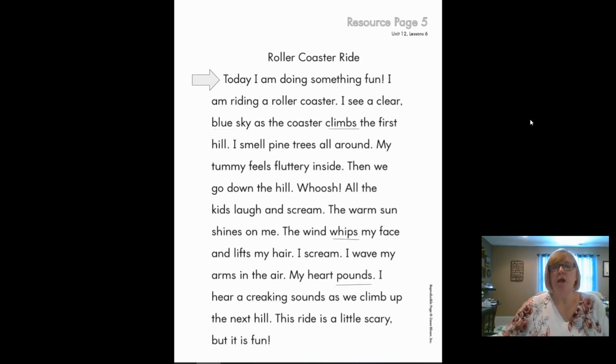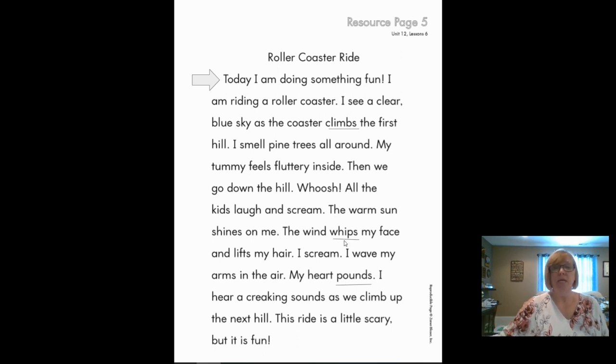Now, on this page, I have underlined some precise verbs. Okay? On this one, I see a clear blue sky as the coaster climbs the first hill. Well, that certainly sounds much more interesting than "goes up," okay? Because as it climbs the first hill, I can feel myself leaning back and the pressure of going up, up, up that hill, probably steep.